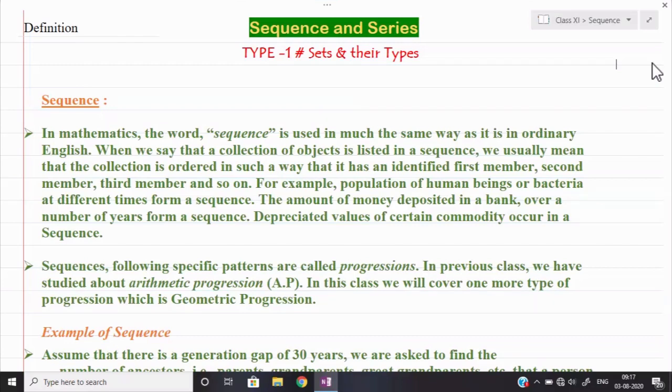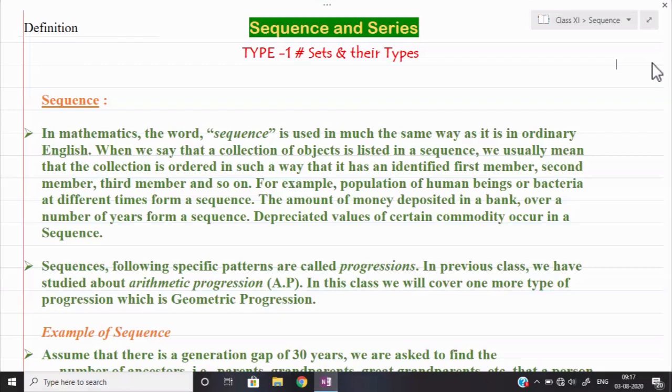Here there is no particular pattern; it may be there, or it may not be there. If we have any particular pattern, that will be called some type of progression. See here, in the second point it is mentioned: sequences following a specific pattern are called progressions.